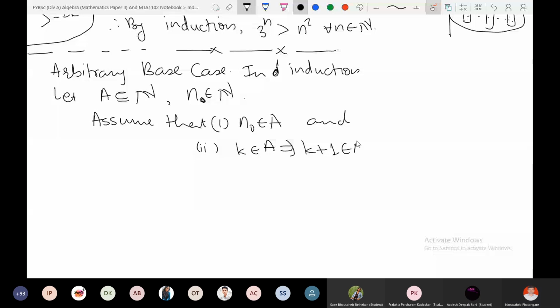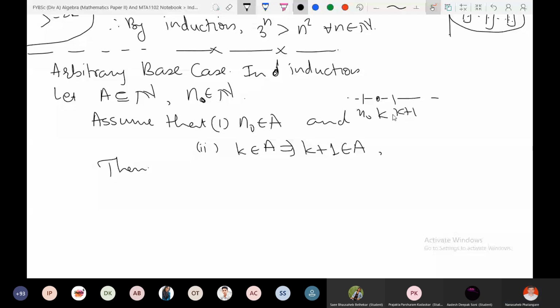Then, okay, now what is the situation? The situation is this is n naught, and n naught is a member of our set A. And if you choose any k from A, the next, k plus 1, is also in A. Then what is the conclusion?